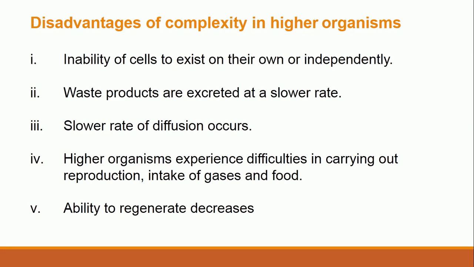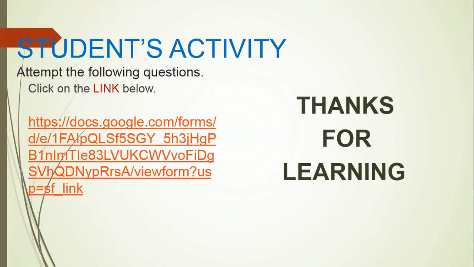For example, if someone loses a leg, you can't get it back. It's gone forever. If someone loses an organ, it's gone forever. It cannot be replaced naturally by that organism. So that is the meaning of ability to regenerate parts decreases. Okay, we have come to the end of our lesson.